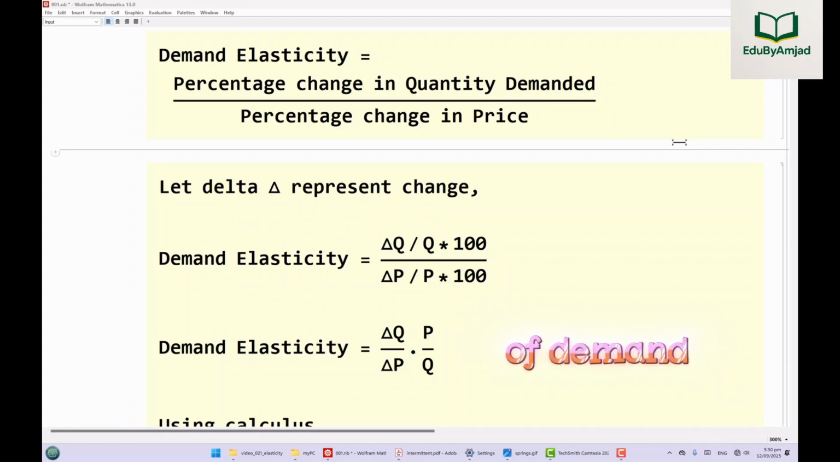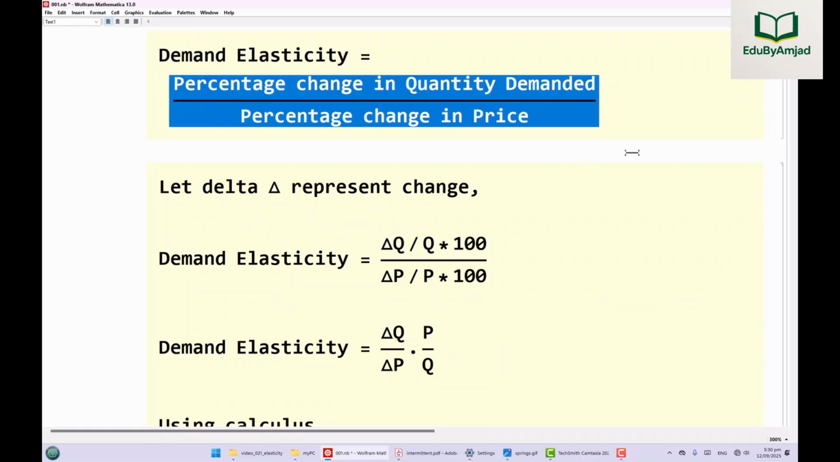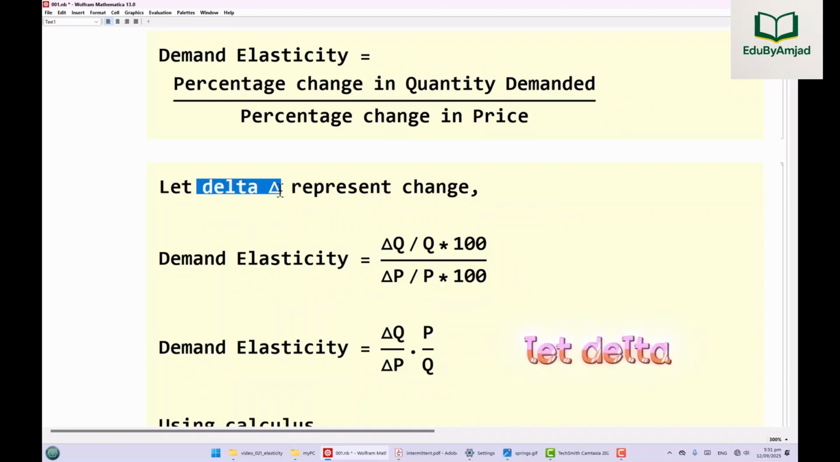The concept of demand elasticity, a powerful tool in economics, tells us how responsive the quantity demanded is to changes in price. We measure elasticity as the ratio of the percentage change in quantity demanded to the percentage change in price. If we let delta represent change, the formula for elasticity becomes clear.